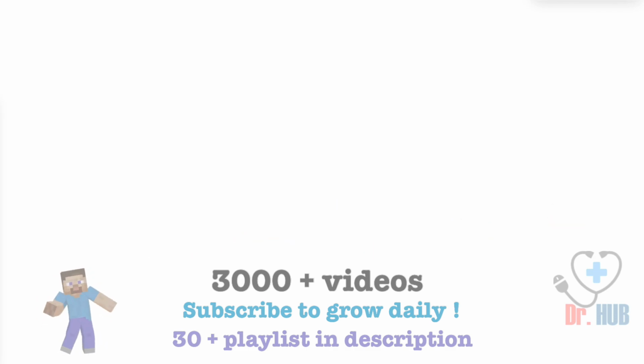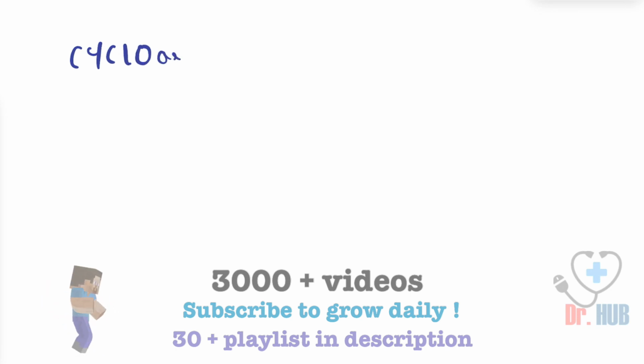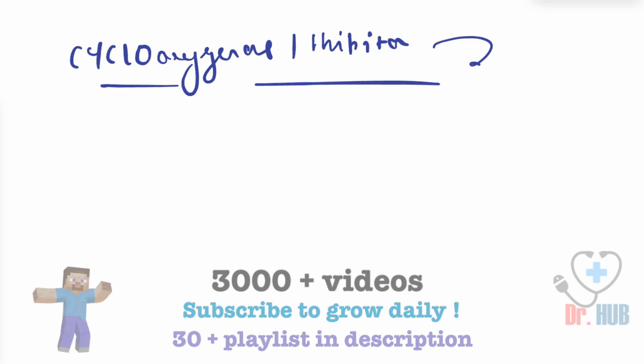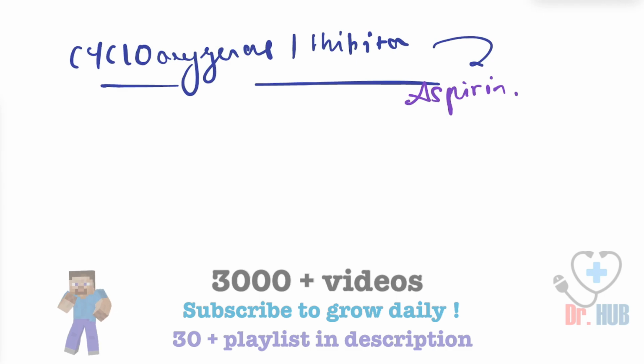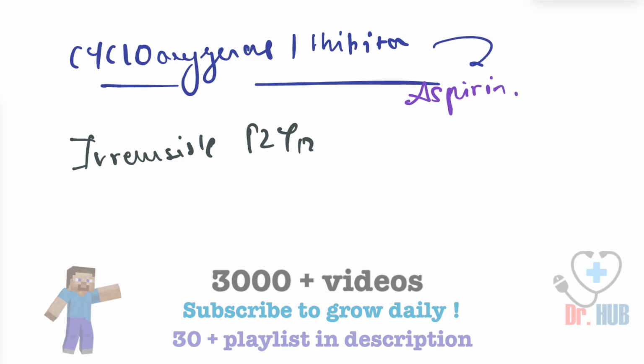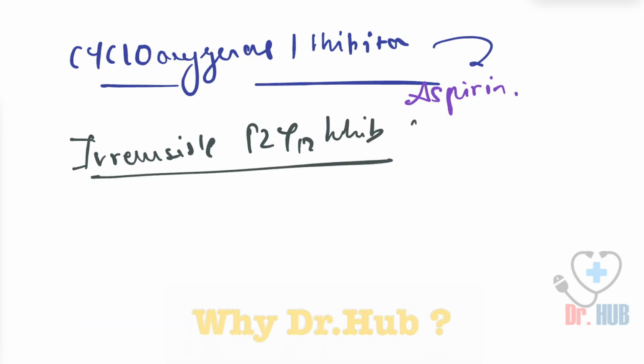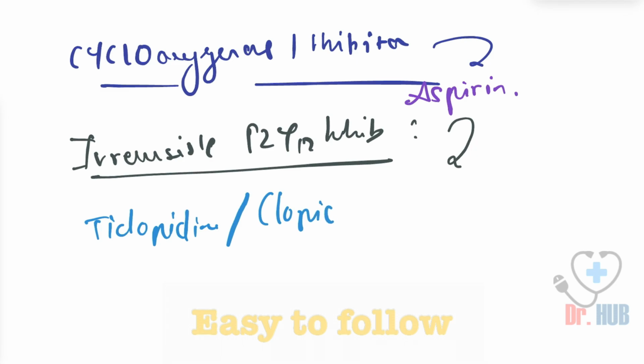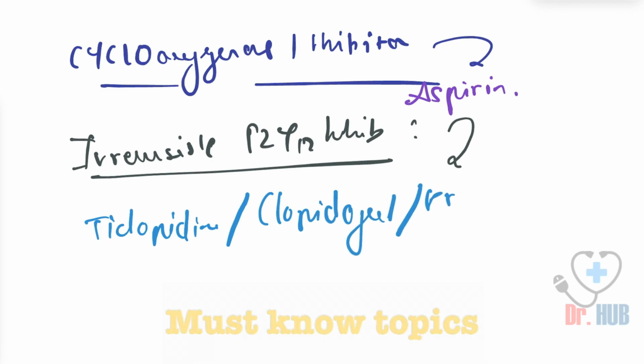To begin with, firstly, we are going to look at the cyclooxygenase 1 inhibitors. This includes the drug aspirin. Then we look at the irreversible P2Y12 inhibitors. This includes ticlopidine. Then it also includes clopidogrel, as well as prasugrel.